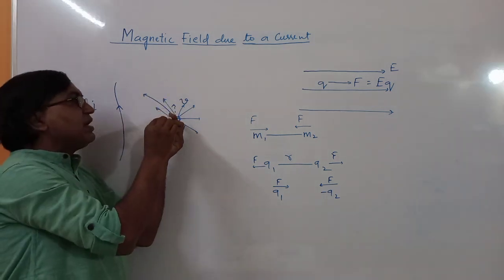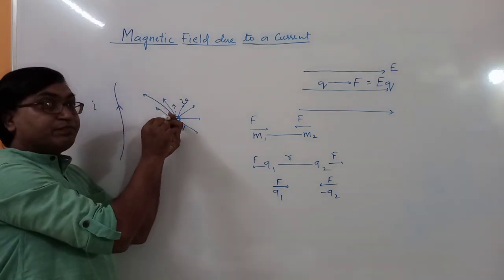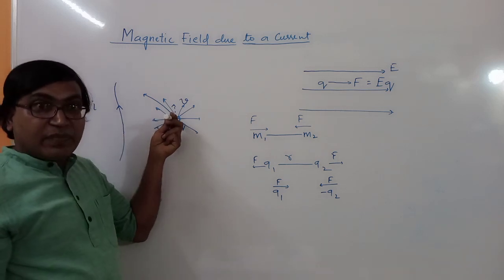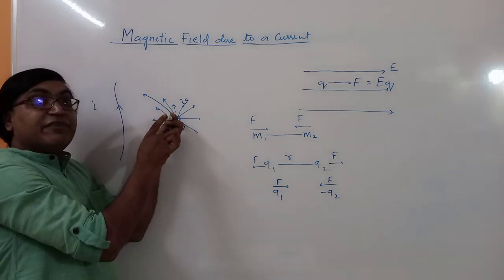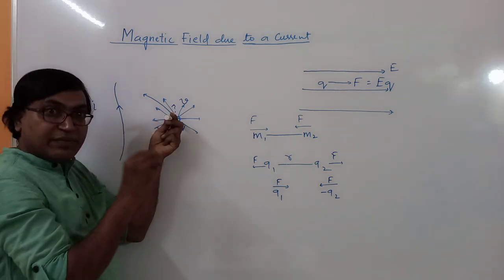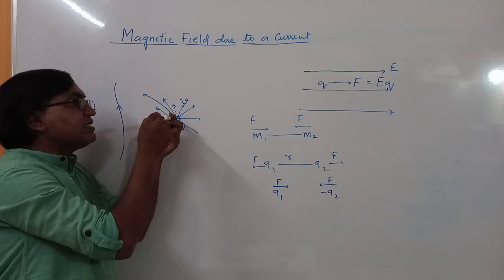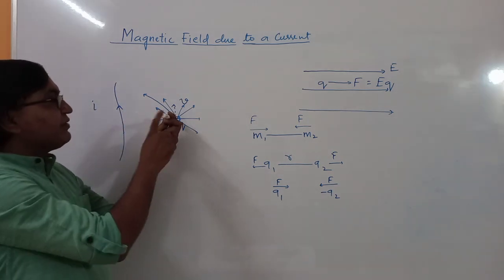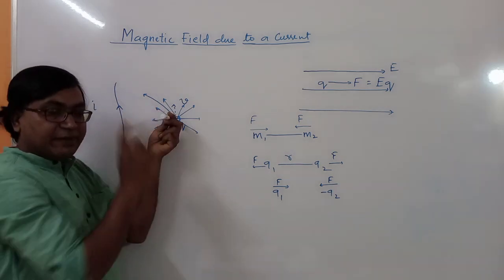So if we project it in this direction and it has a velocity but is not getting deflected, it means there is no force in this particular direction, which means the magnetic field is in this direction. Magnetic field is in this direction.